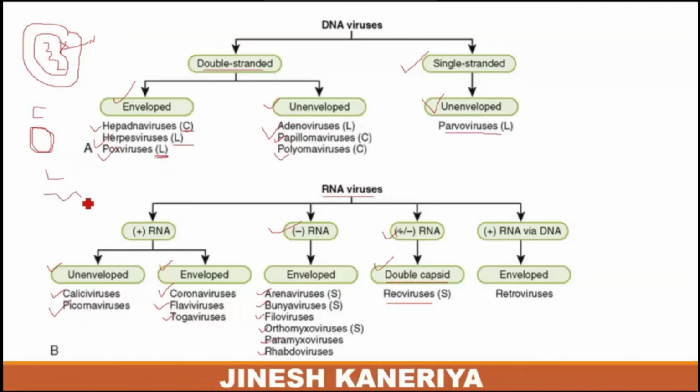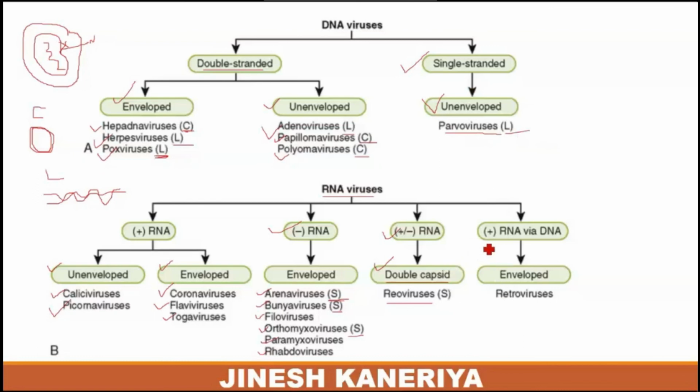Linear form means a single strand or a double strand, but the structure is linear, not circular. So these are the circular forms, these are the single stranded forms. S means single stranded form, L means linear form, C means circular form, L means linear form. So these are the position or availability of the particular virus in a particular structure.